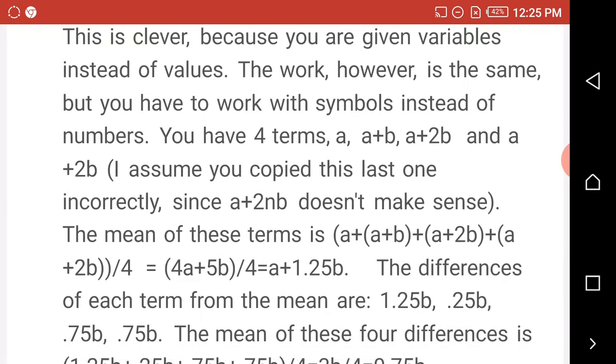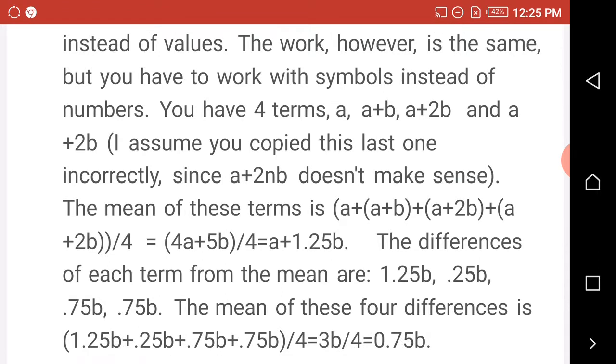The work, however, is the same, but you have to work with symbols instead of numbers. You have 4 terms: A, A plus B, A plus 2B.